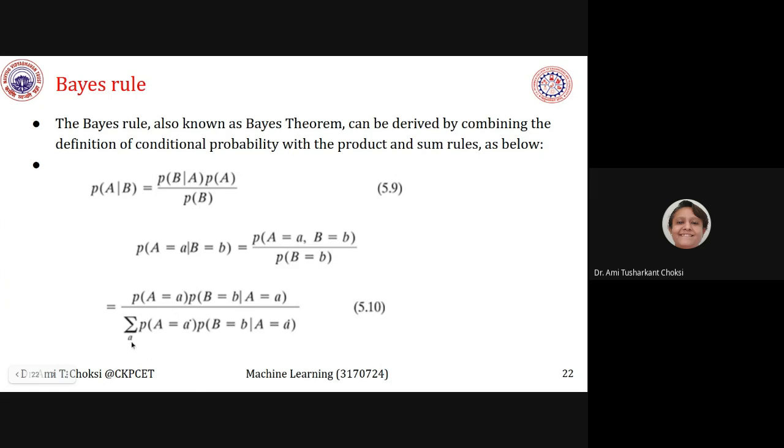Sigma, probability of A equals a, probability of B equals b based on the condition that A equals a. Now, what is that? Is it A? It is A dot, right?